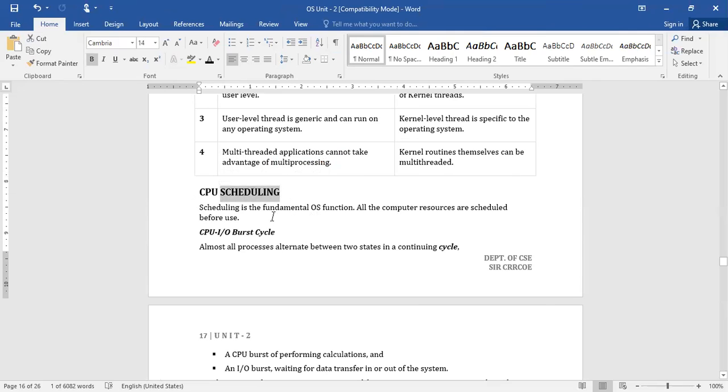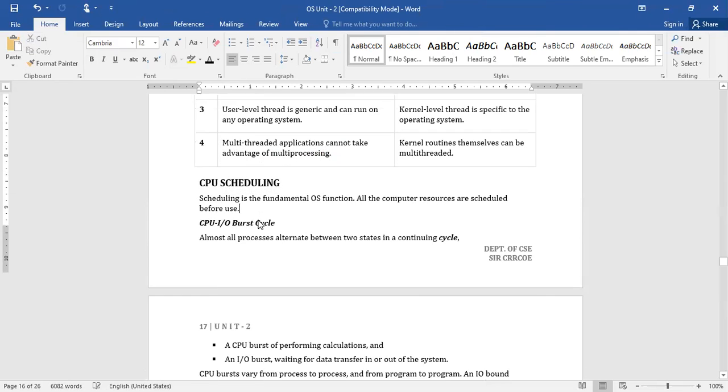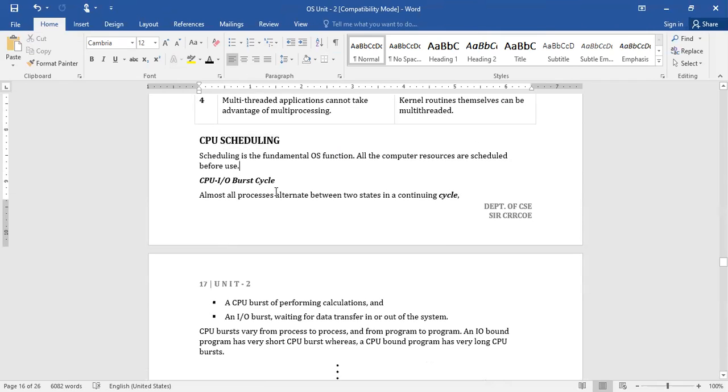Before discussing CPU scheduling, one should understand what exactly the CPU and IO burst cycle is. Here, burst means the time that a process holds the CPU or the IO device. For example, CPU burst means how long the process being executed by the CPU is present on the CPU side.